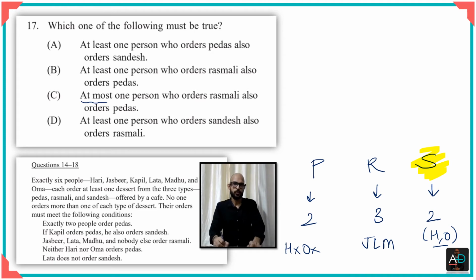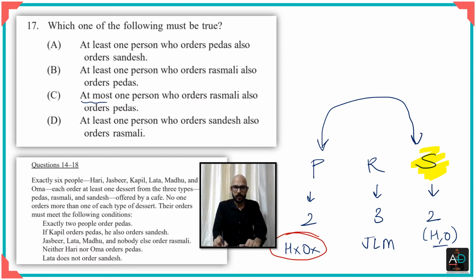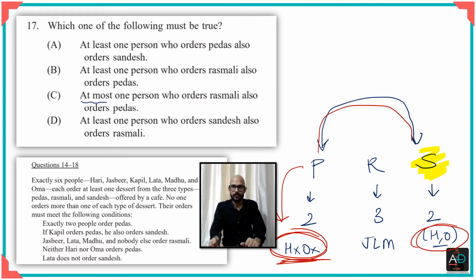Now let us see where the overlap can be. Who is the person, like what are the 2 sweets that he would have bought? As you can see, between peda and sandesh, there can be no overlap. Why? Because the people who cannot have peda, Hari and Oma, are the ones who have had sandesh, which means there can be no overlap between these 2 groups of people, right?